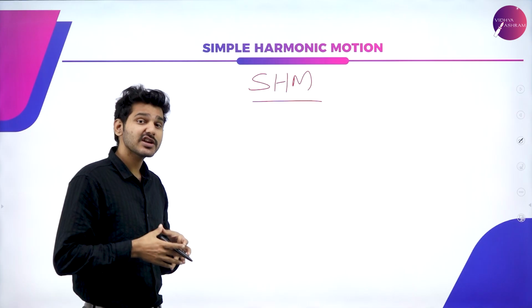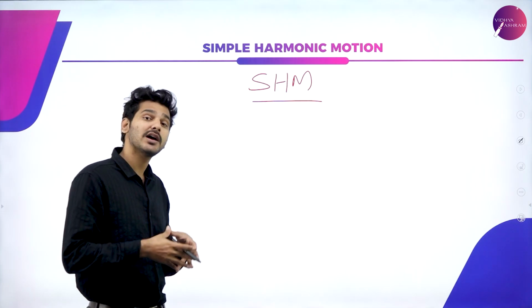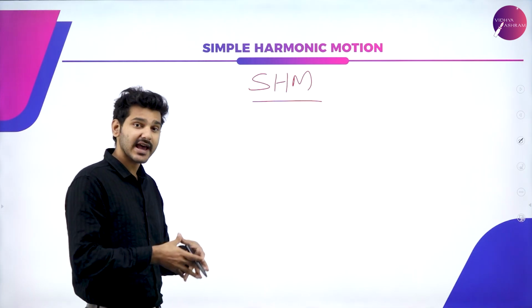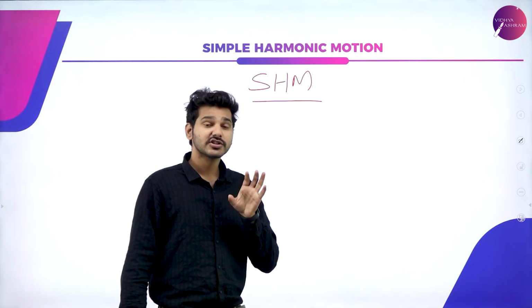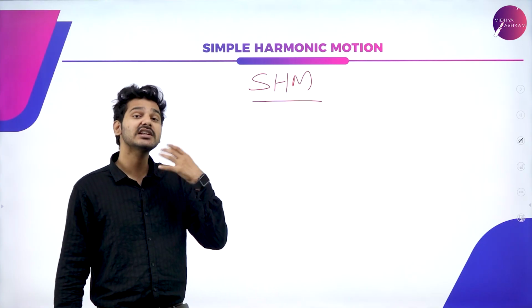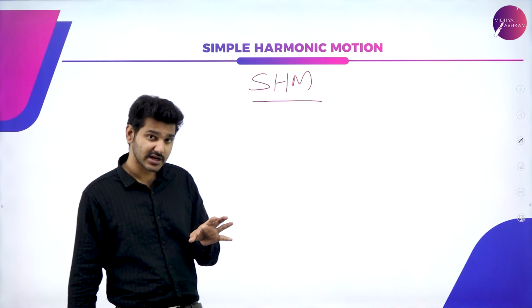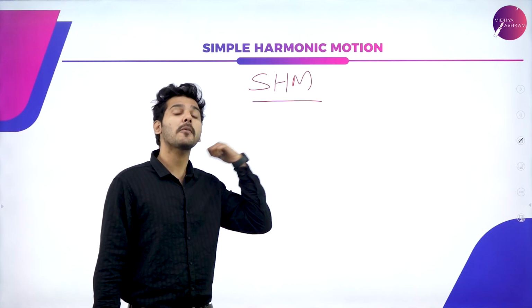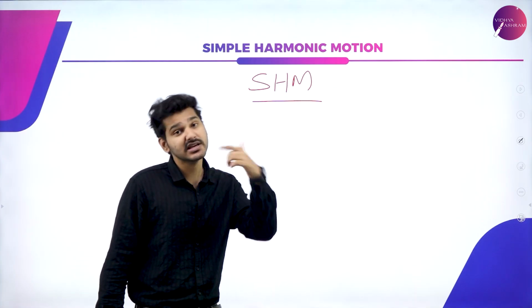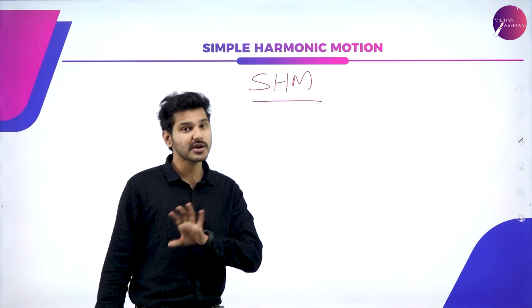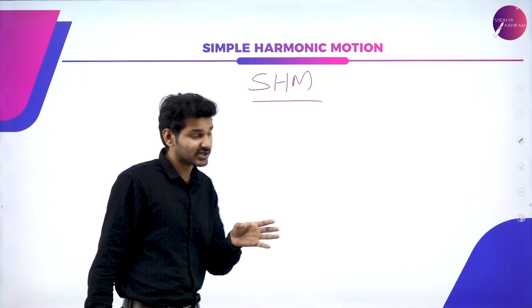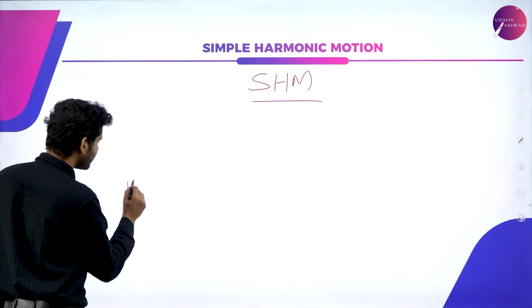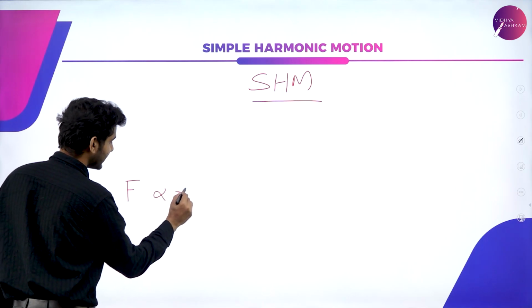So mathematically, you can easily describe this simple harmonic motion. So you can say that simple harmonic motion is, a force which is directly proportional to the displacement but is actually in the opposite direction of the displacement. Mathematically, we can just write it as F directly proportional to negative x.